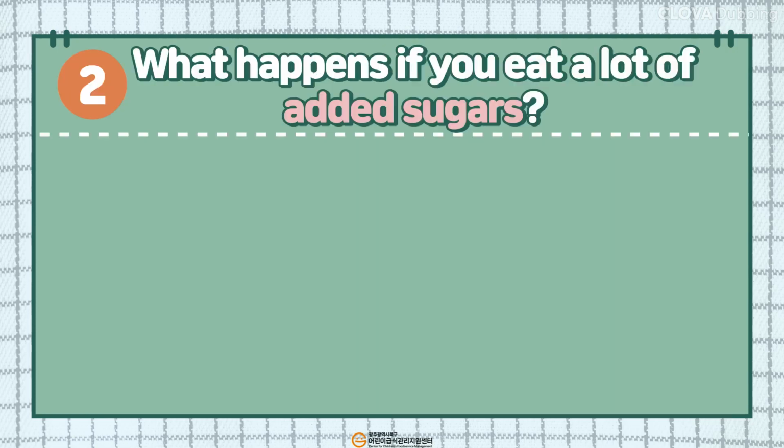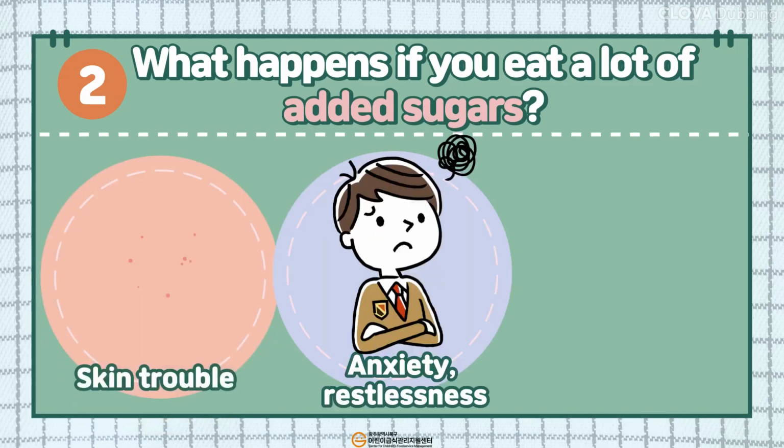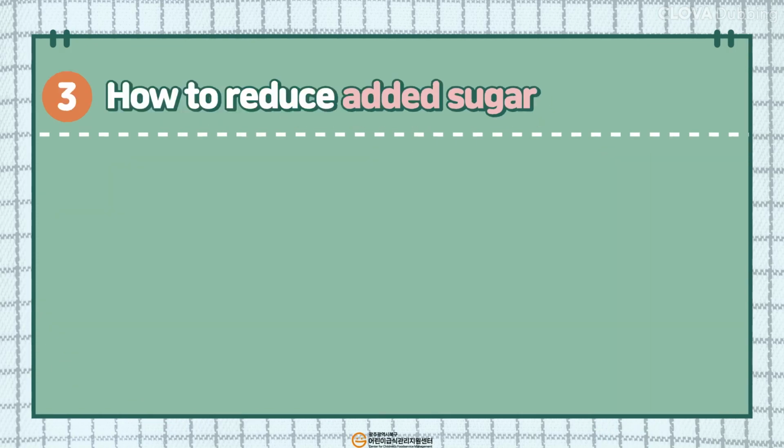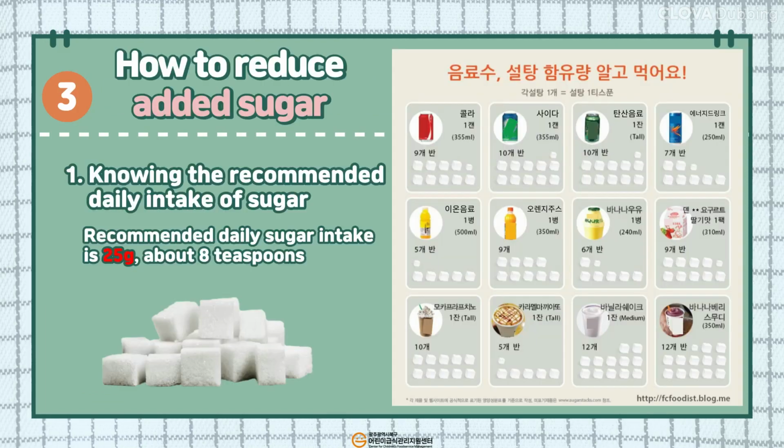What changes can occur in our bodies if we consume a lot of added sugars? It can lead to skin problems, cause feelings of anxiety or restlessness, and result in weight gain. How can we reduce the intake of harmful added sugars in our bodies? First, knowing the recommended daily intake of sugar. The recommended daily intake of sugar is 25 grams, which is approximately equivalent to the sugar content in about 8 cubes of granulated sugar. However, the sugar content in beverages often matches or exceeds this recommended amount.